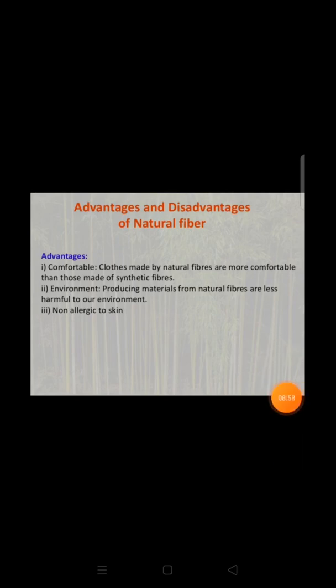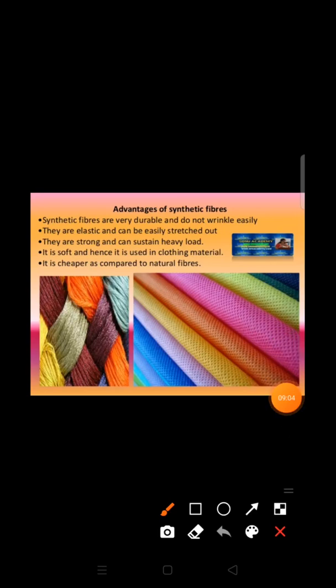Now let's come to the advantages of synthetic fibers. Synthetic fibers are very durable and do not wrinkle easily. They are elastic and can be easily stretched. And these fibers are very strong and can sustain heavy load. That is why these synthetic fibers are used to make parachutes.